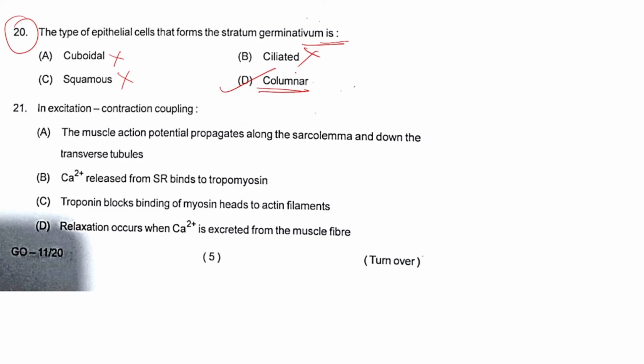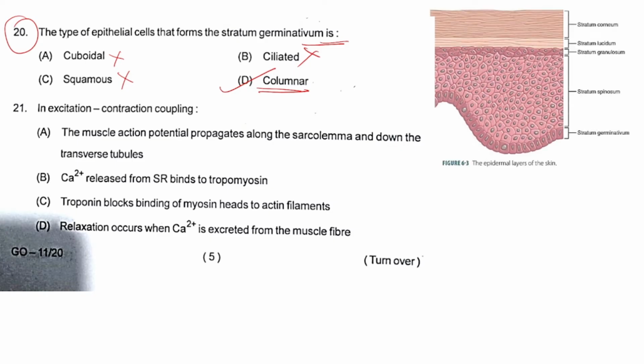What is this stratum germinativum? Stratum germinativum is otherwise known as stratum basale, or we can say it is the basal layer of epidermis. These basal layers are basically made up of keratinocyte cells, and their function is to provide structural and functional support, and also these act as a stock of stem cells, and these will provide the regenerating cells to the upper layer of tissues. So option D is the right answer.